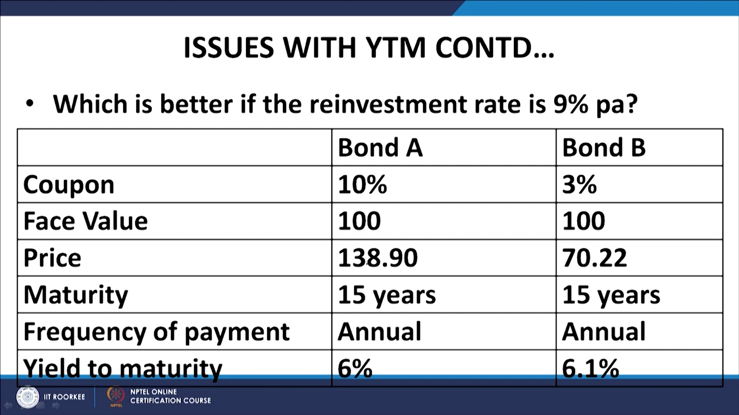Frequency of payment is also annual, and the yield to maturity of bond A is 6%, bond B is 6.1%. The reinvestment rate given is 9%. In other words, the rate at which these intermediate coupons would be reinvested is 9%. That is what the investor presumes would be the appropriate rate at which he wants to reinvest. Now, the question is, which bond is better?